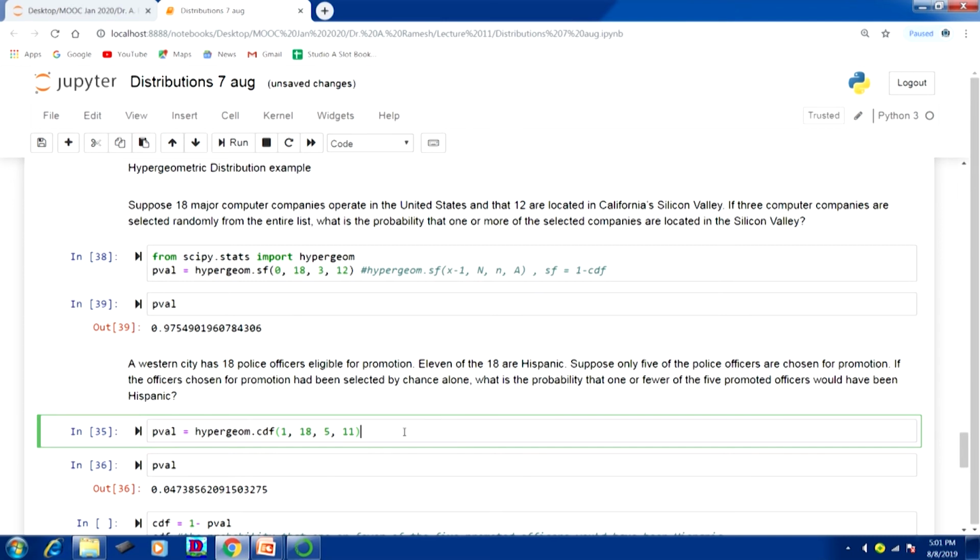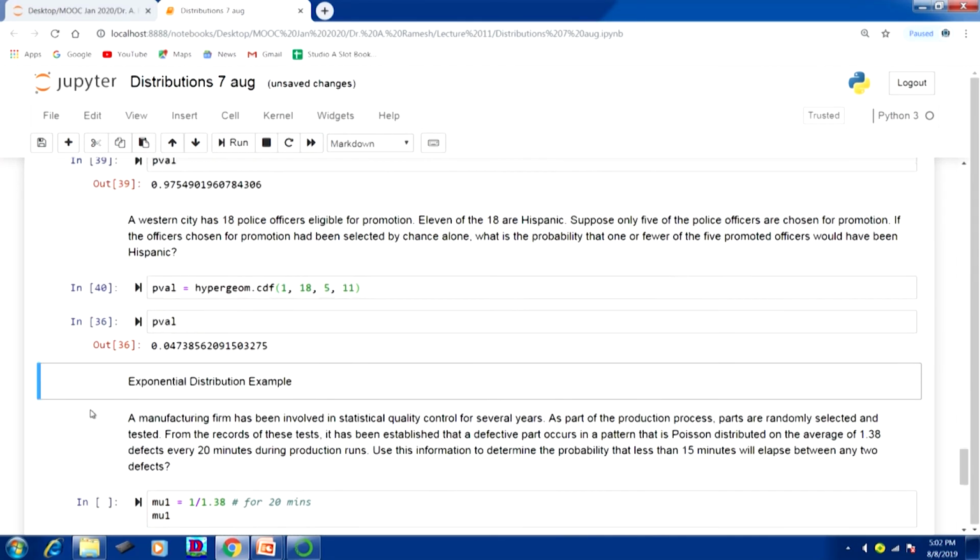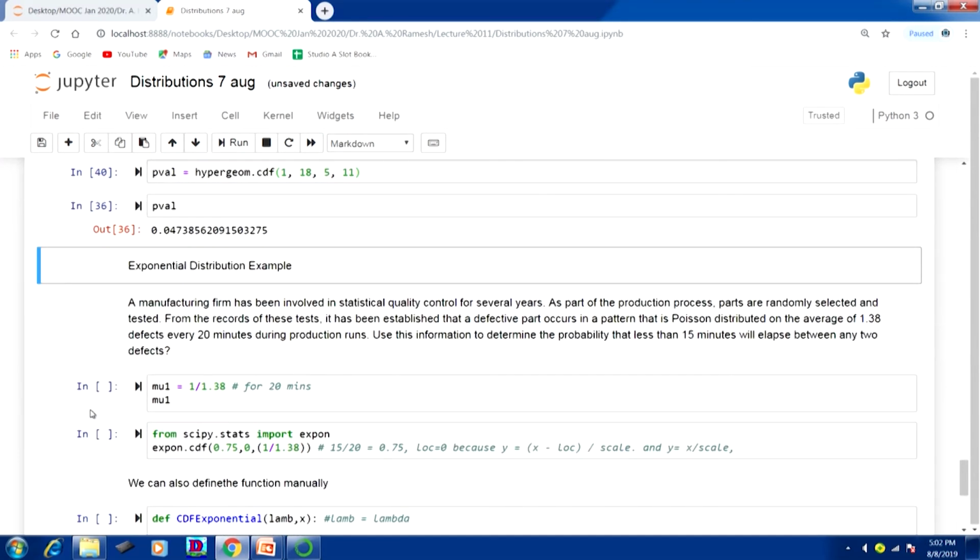The formula for finding the cumulative probability for the hypergeometric function: I am going to save it in the name p value equal to hypergeom.cdf of 1. So, 18 represents the population size, 5 represents the sample because we are choosing 5, and 11 represents the number of successes in the population. So, when you run this you get 0.04738.